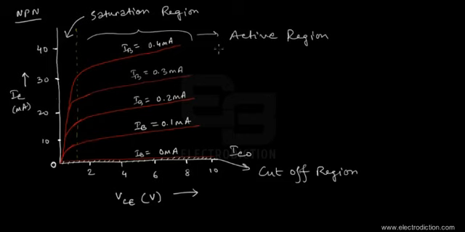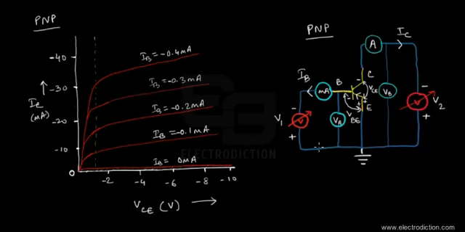Okay, so that discussed, we can also view the curves for a PNP type transistor. There you go, and there's the setup for the PNP type of transistor. So here's the graph, which looks almost quite similar to what we saw in the case of the NPN counterpart of the BJT. And here's the setup.